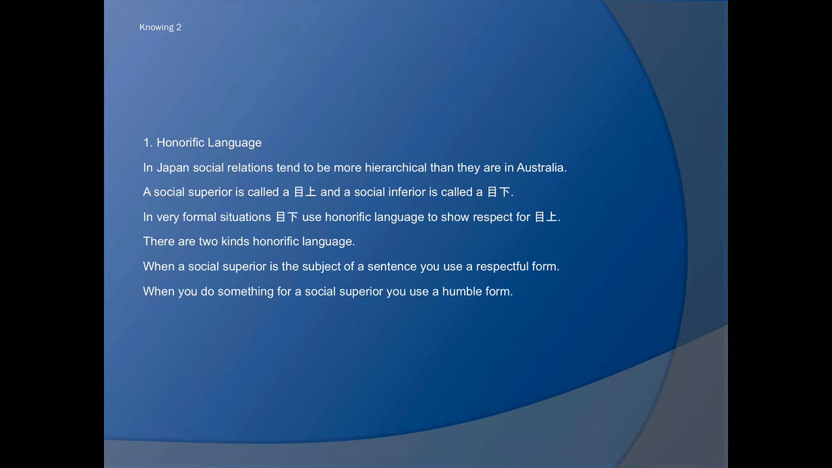The first issue we'll deal with is honorific language. In Japan, social relations tend to be much more hierarchical than in Australia. A social superior is called a meue and a social inferior is called a meshita. In very formal situations, meshita use honorific language to show respect for meue. And there are two kinds of honorific language. When a social superior is the subject of a sentence, you use a respectful form. When you do something for a social superior, you use a humble form.